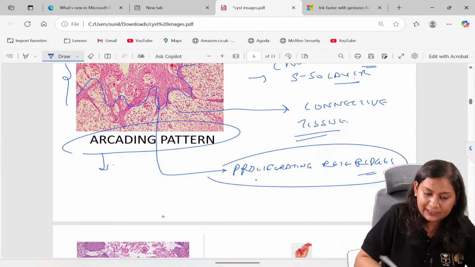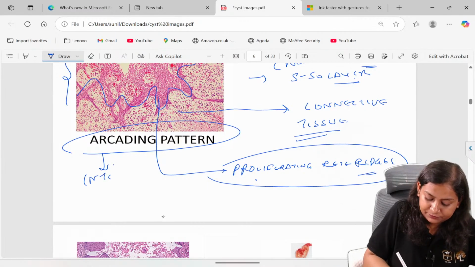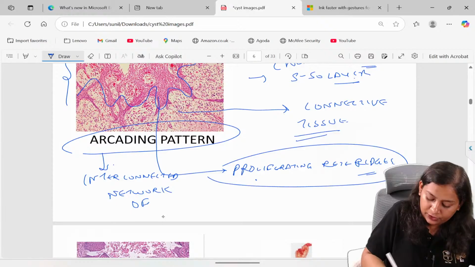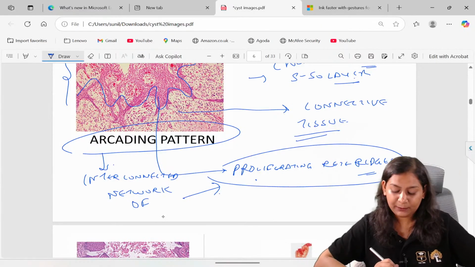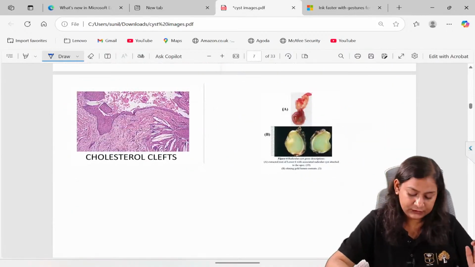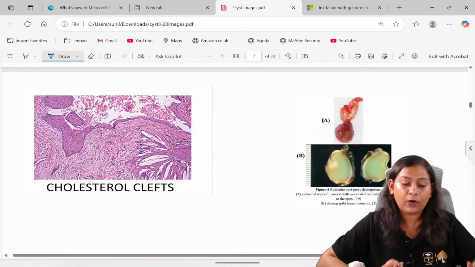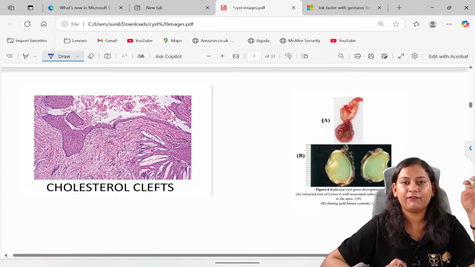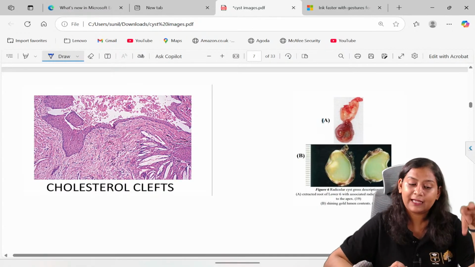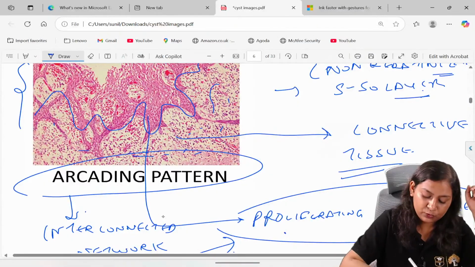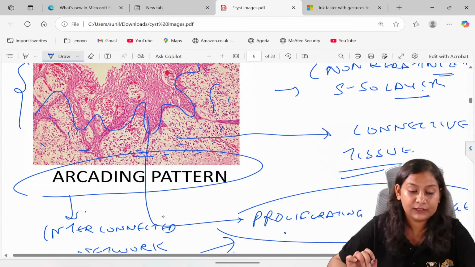So, arcading pattern is an interconnected network of long, thin, straight proliferating rete ridges. Now, we know there are three parts of the cyst: a fluid, an epithelium, and then a connective tissue capsule, which is surrounding the epithelium.